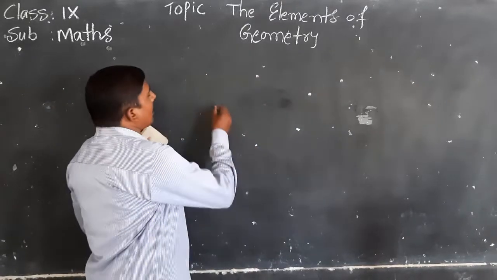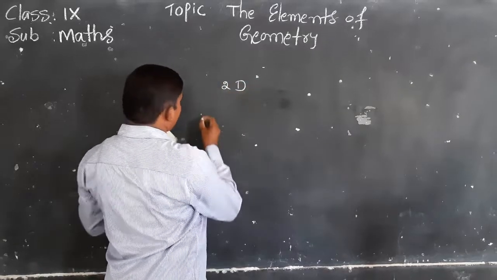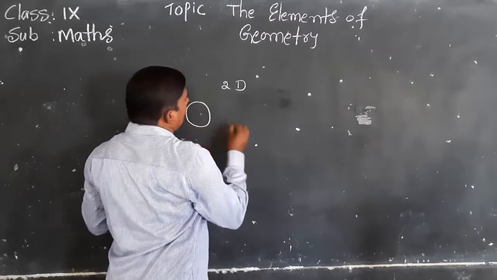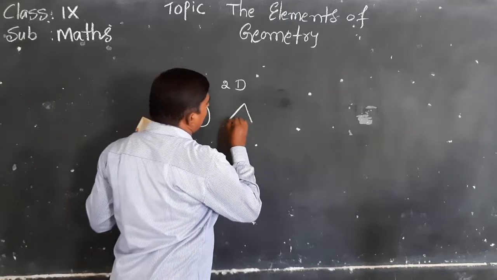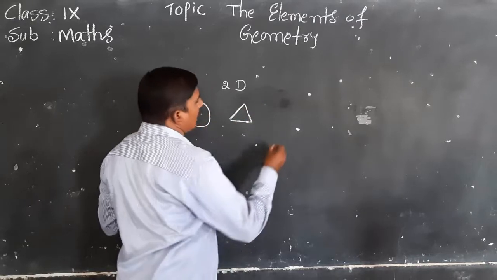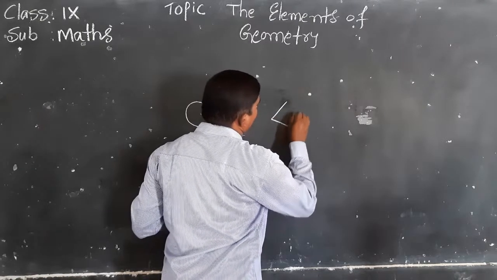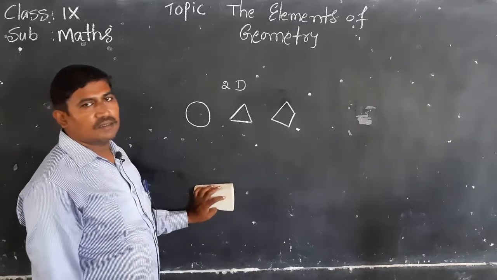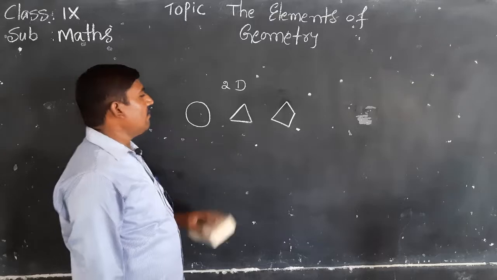Okay, next 2D, two-dimensional figures: circle, types of triangles, types of quadrilaterals, and types of polygons.